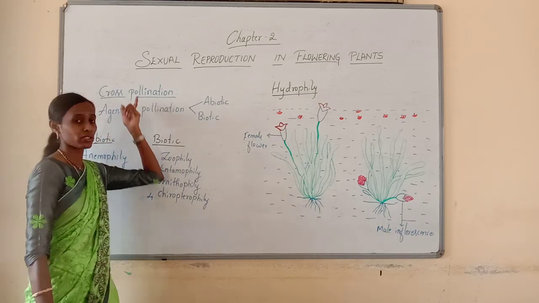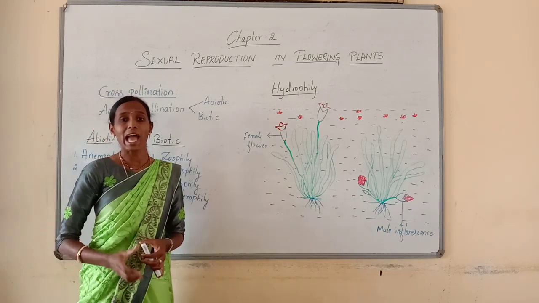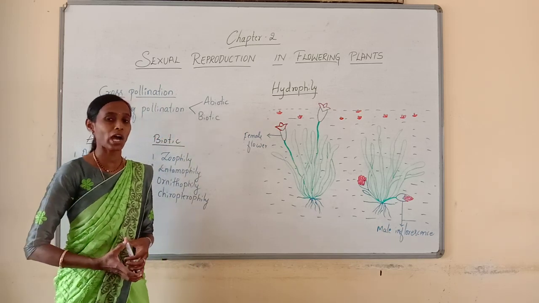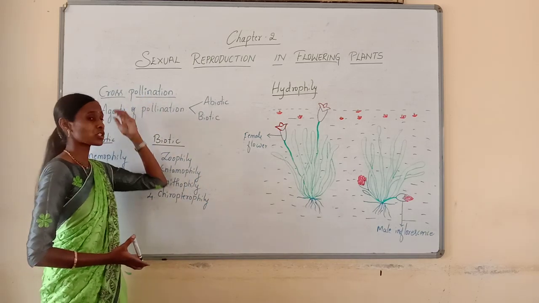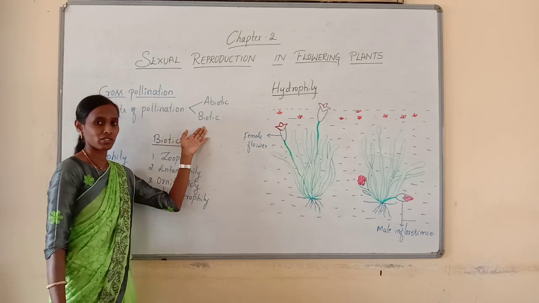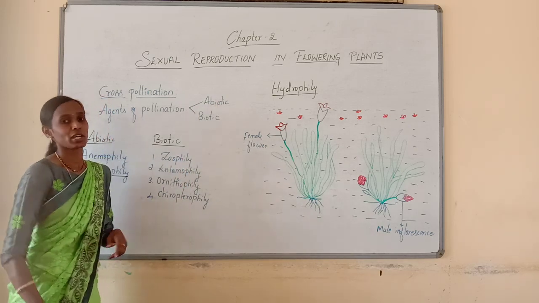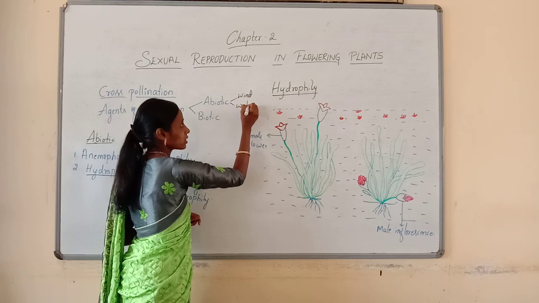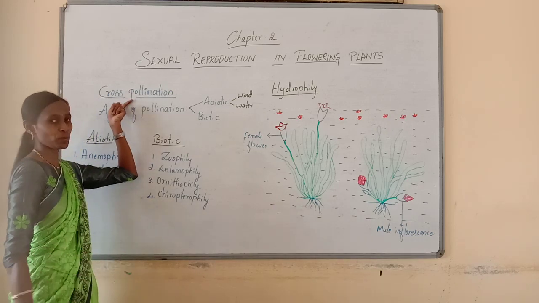In the last class we discussed cross-pollination. Cross-pollination is the transfer of pollen grains from the anther of one flower of one plant to the stigma of another flower of another plant of the same species. This is usually brought about by certain agencies, which can be classified into biotic agencies and abiotic agencies. There are two main abiotic agencies, mainly wind as well as water. Wind and water are the two major abiotic agencies which bring about cross-pollination.